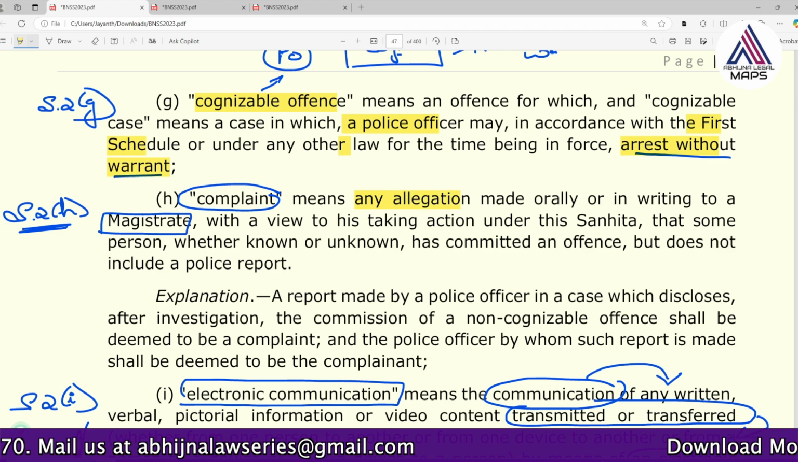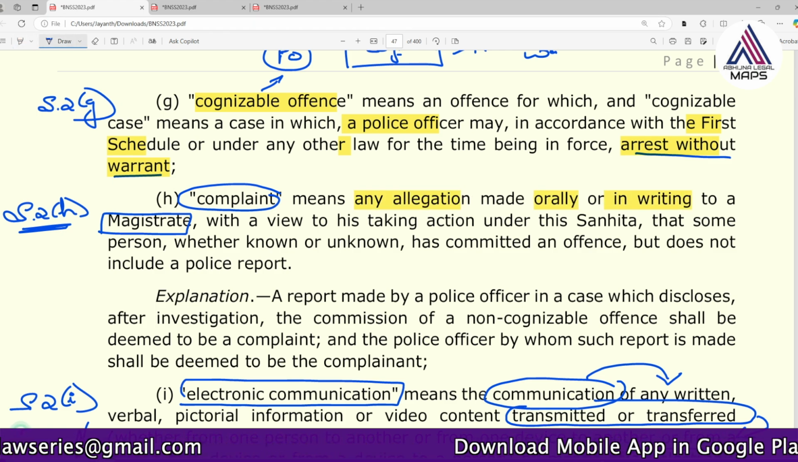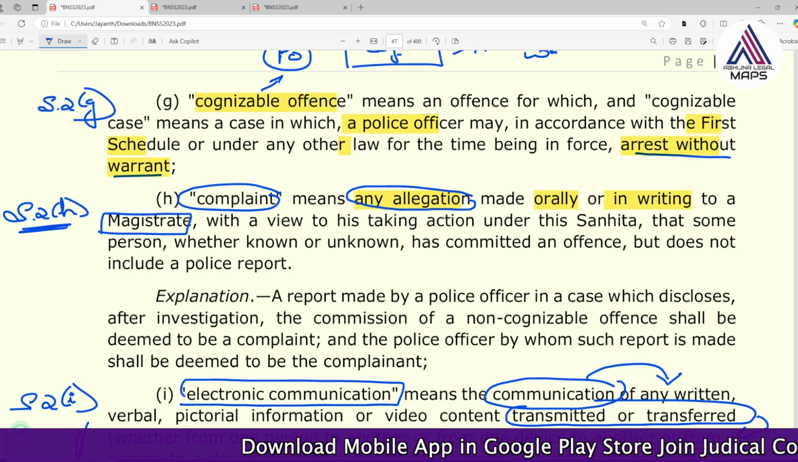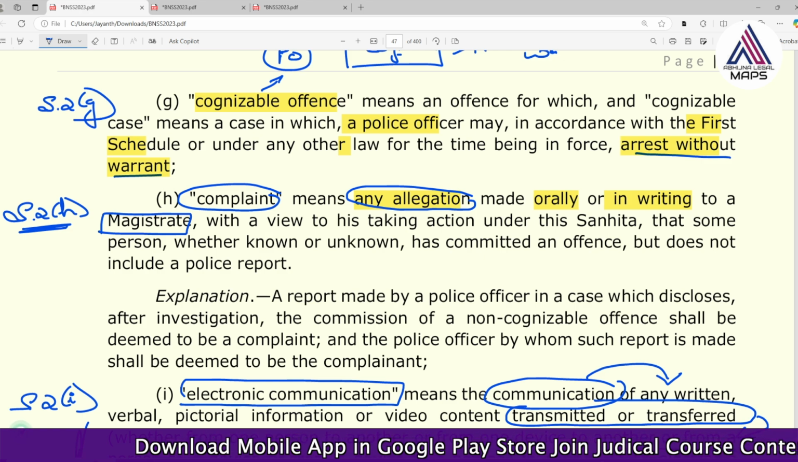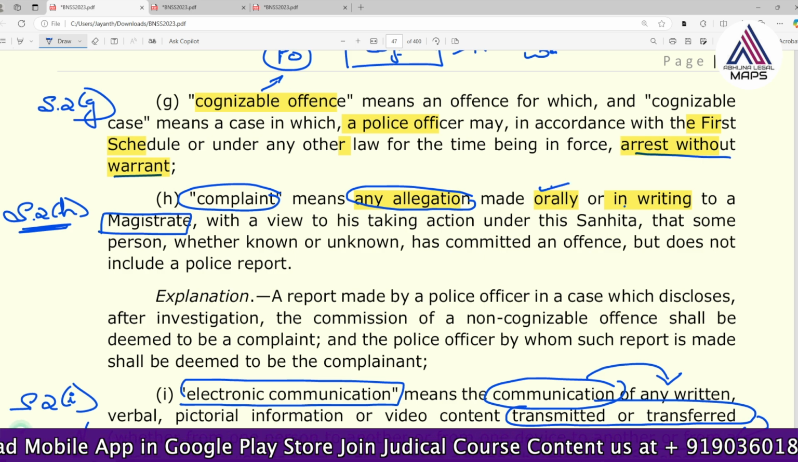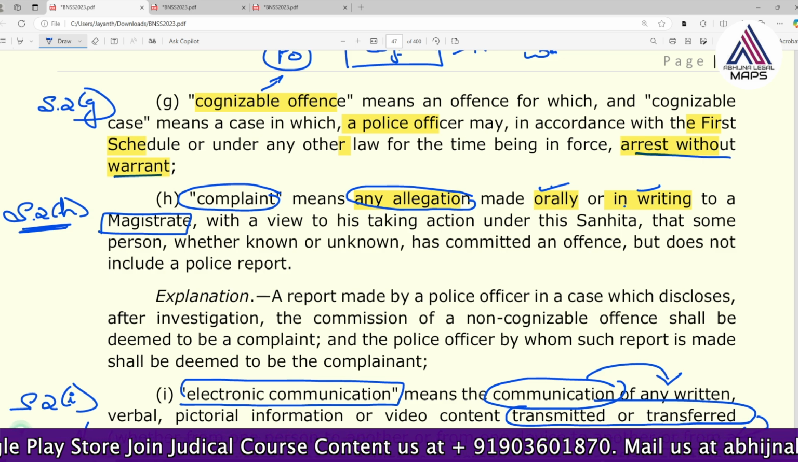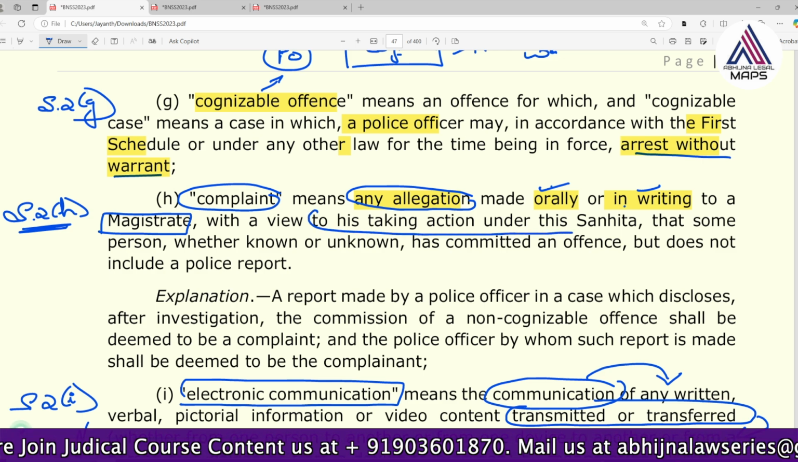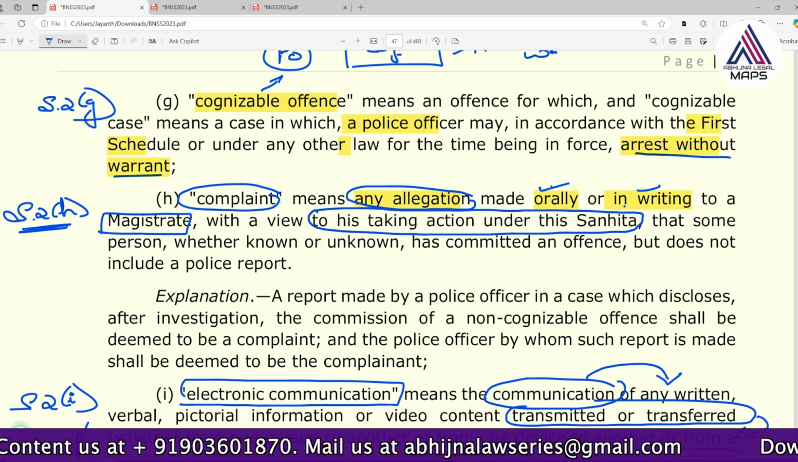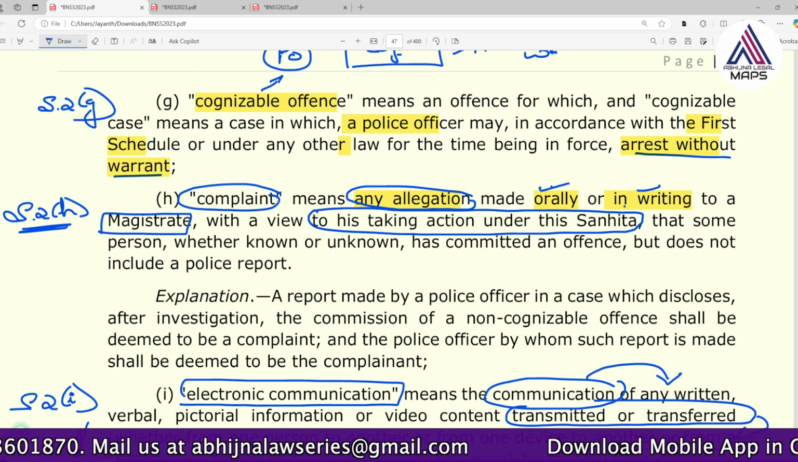Complaint means any allegation, which could be made orally or in writing. It's an accusation, an allegation, and it could be made to a magistrate. You can directly go and complain to a magistrate. There is no need for it to be in writing; it could be done orally or in writing. But why are you going to the magistrate? You are going so that the magistrate may take some action. He may ask the investigating authorities to investigate the particular proceeding, or he may take certain actions.